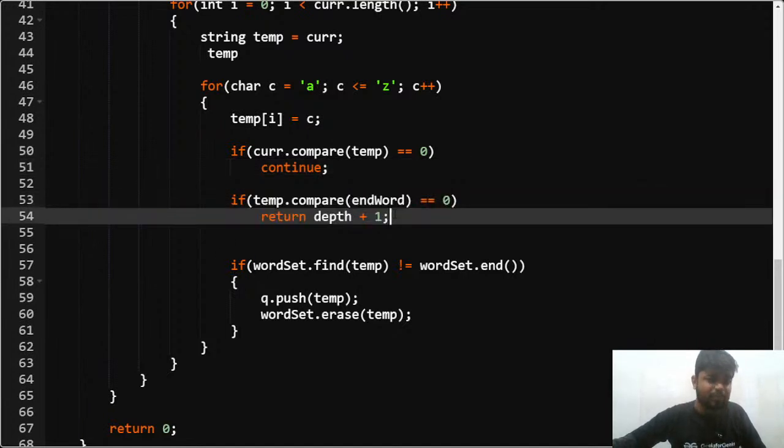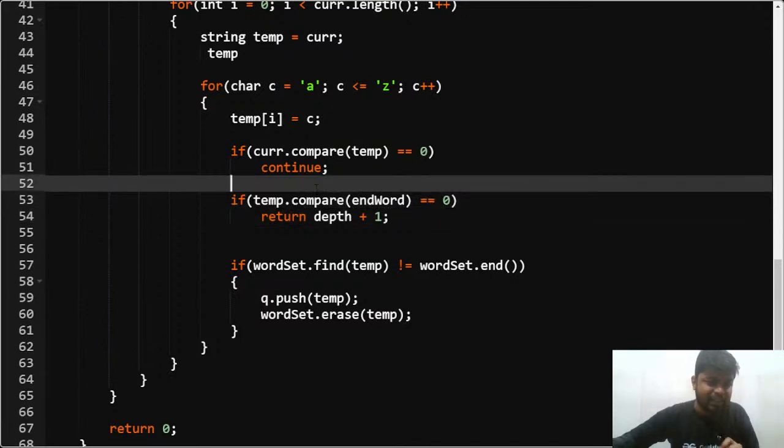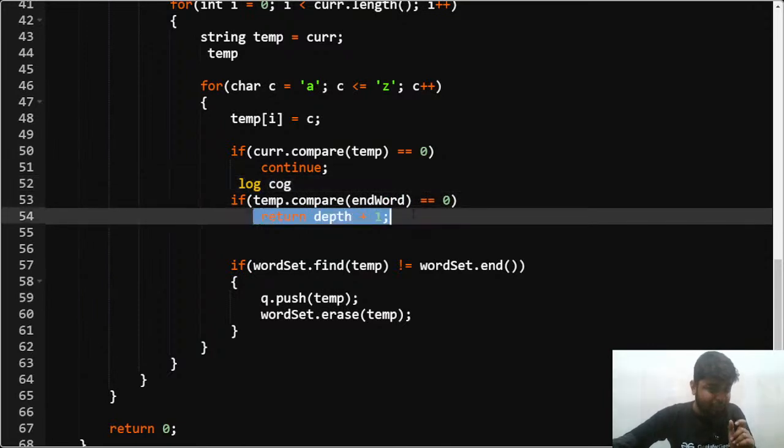If the particular word that I have made, let's say from log I have made cog, the moment I make cog, that is what I'm doing: temp.compare the end word. So cog.compare cog would give me 0. At that particular moment I need to return depth plus 1, because I'll stop my BFS. So the answer would be nothing but 4 plus 1, that is 5. For the cog part, I hope that you can relate it, right?